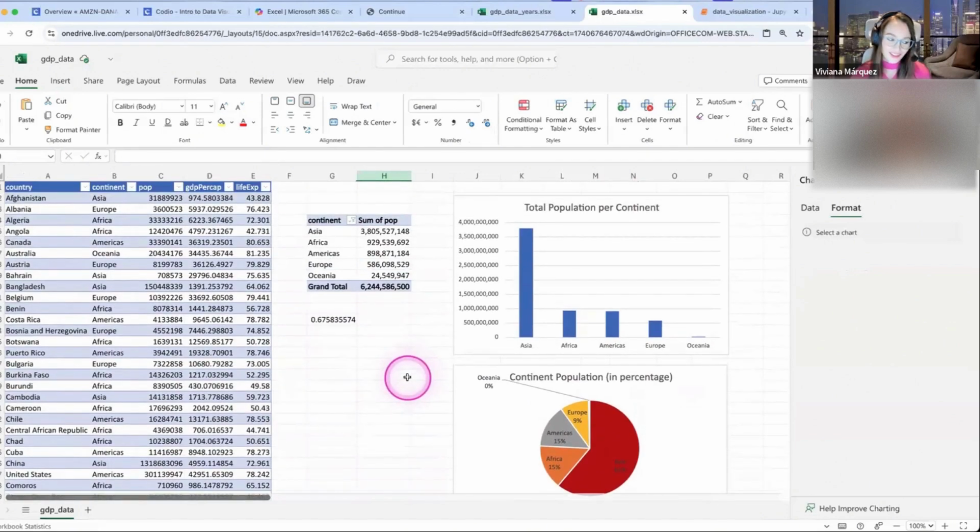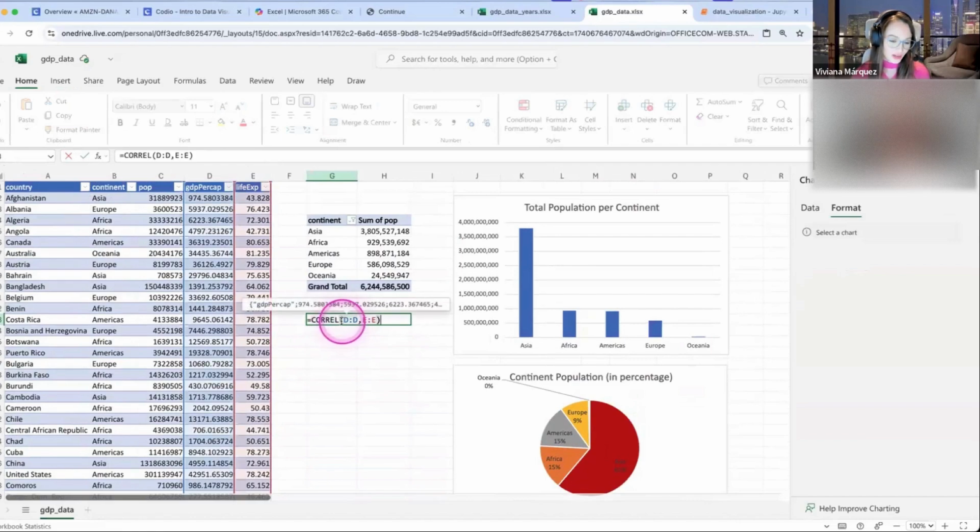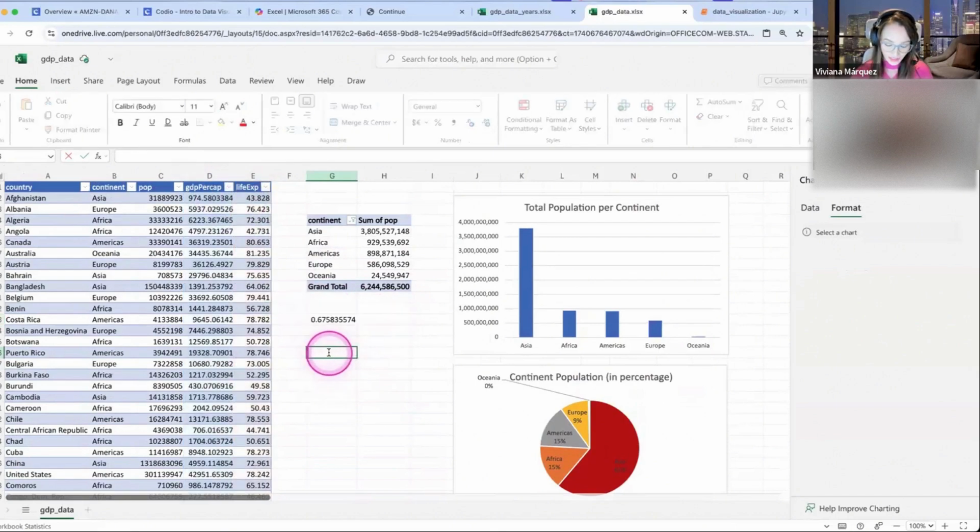I like that question, Chris. So Chris asked, what if I do it the other way? What if you compute the correlation between not the life expectancy and the GDP, but flipped. So let's look at it with a number.